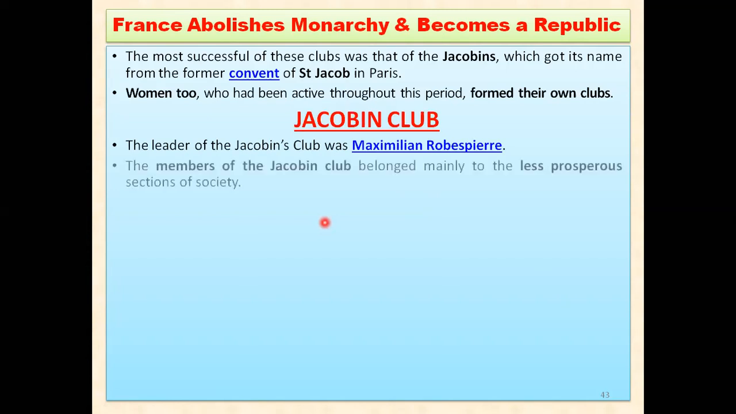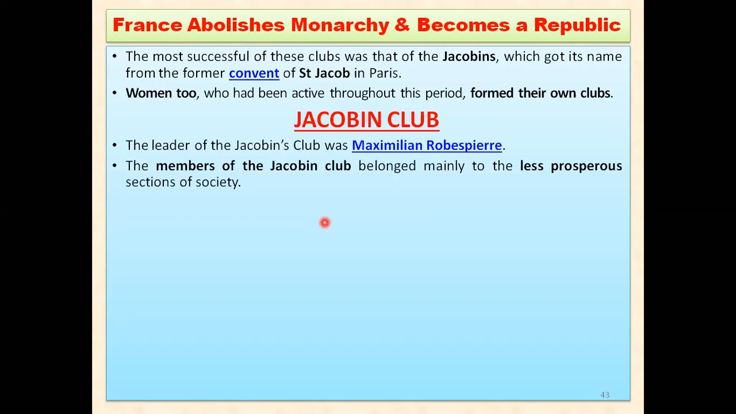And the members of the Jacobin Club mainly belonged to the lower section of society, meaning less prosperous, less wealthy people. They were not very rich, because if they were rich, then they would be in the legislature group. So among these 24 million people, the members of the Jacobin Club were included.